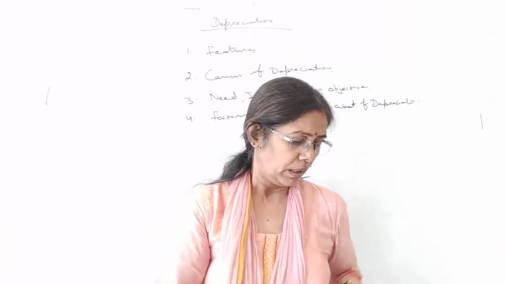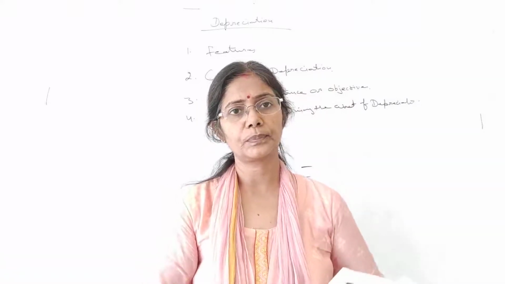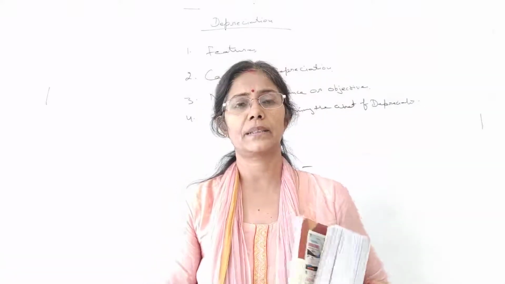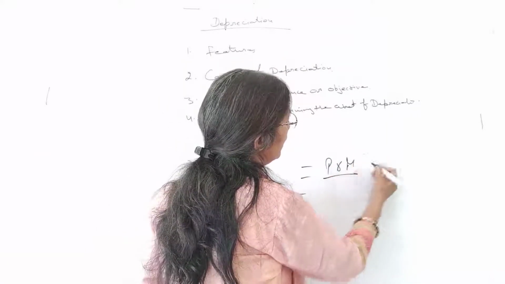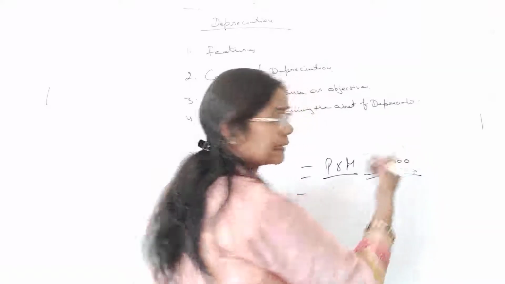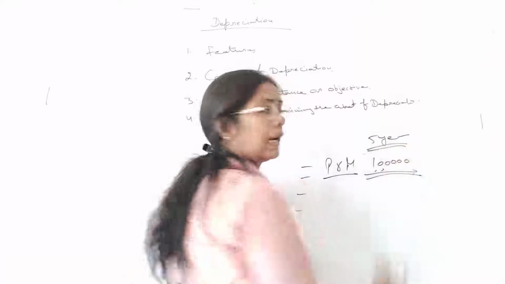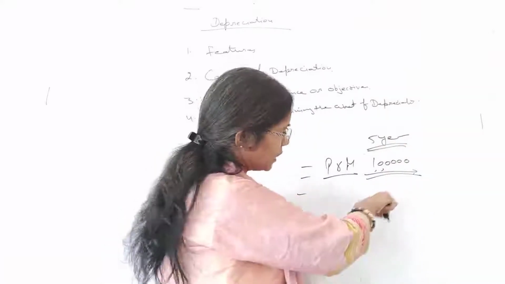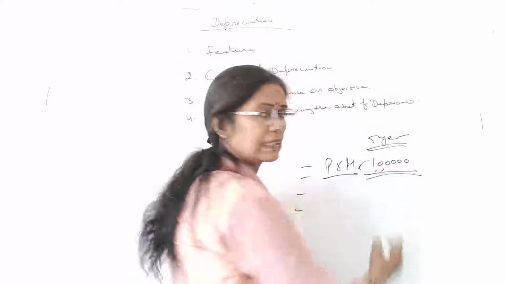Okay. Next is to provide funds for replacement of assets. We know that I'm using a particular plant and machinery and its value was 1 lakh, and I know that this will work for 5 years only. I know that after 5 years I have to purchase another plant and machinery, and I need 1 lakh rupees once again.